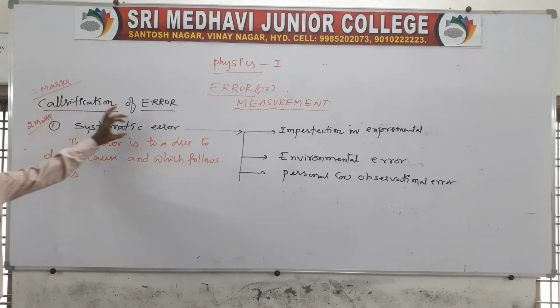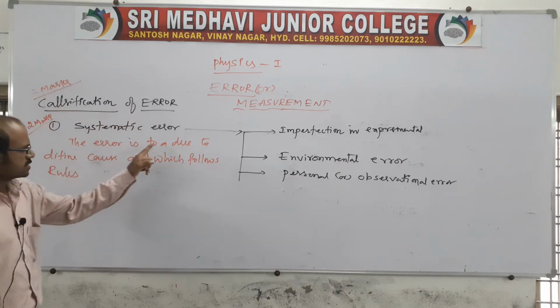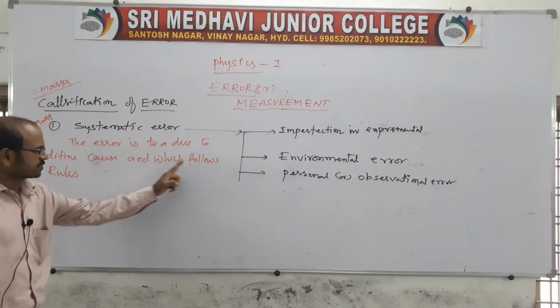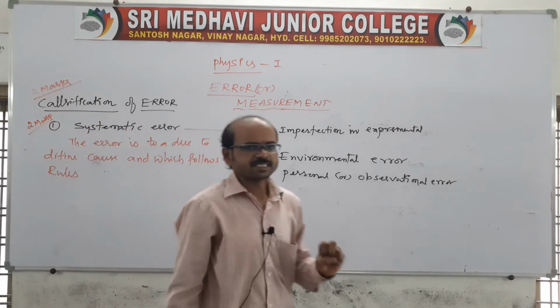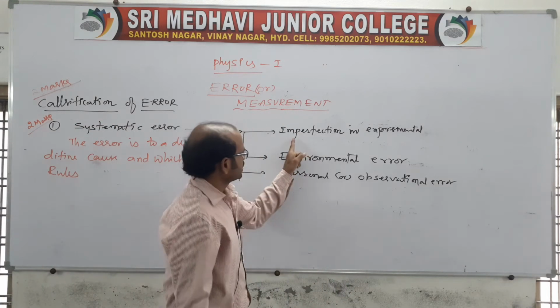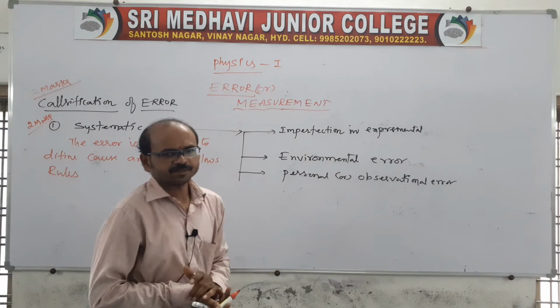You remember, a systematic error is nothing but an error due to a definite cause, which follows a particular rule. This systematic error can be classified as, first, imperfection in experimental technique.